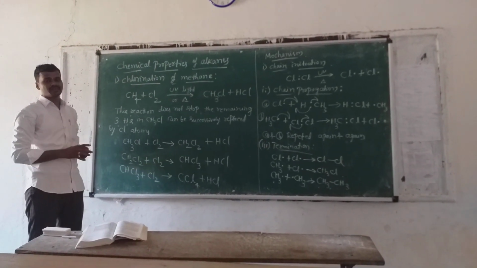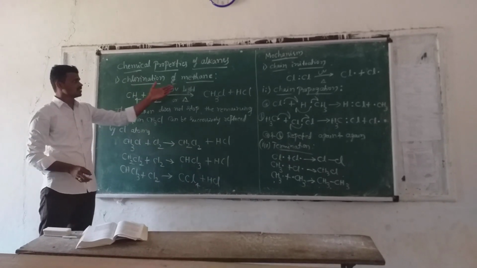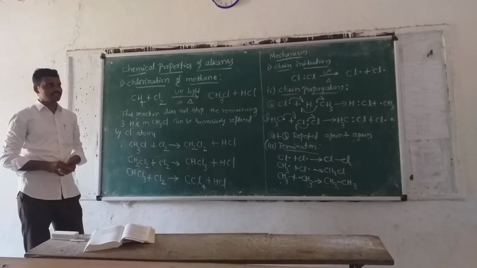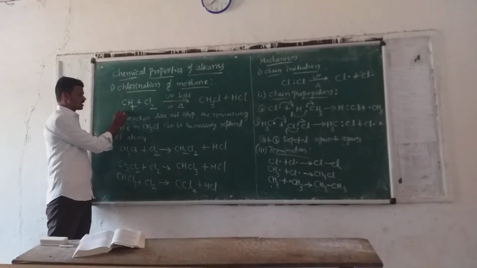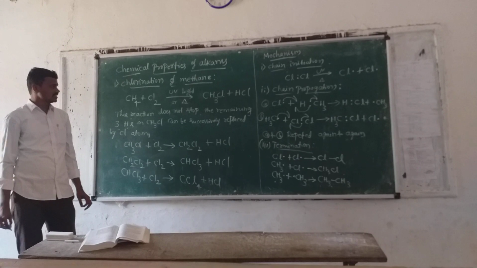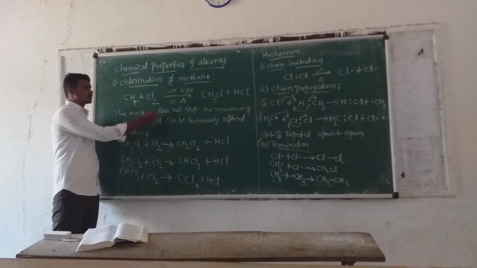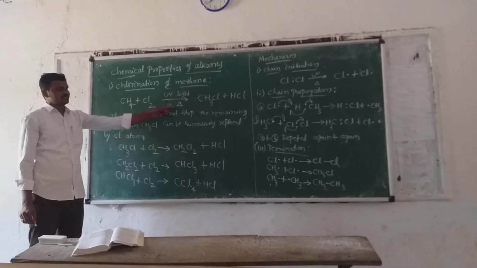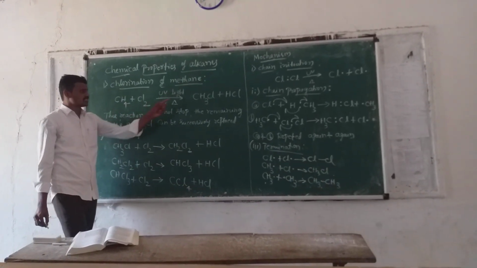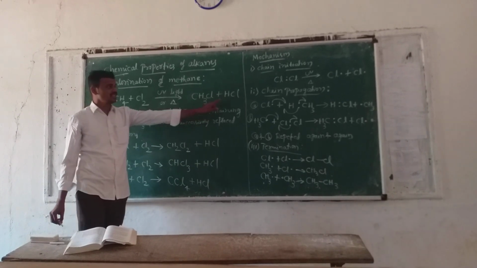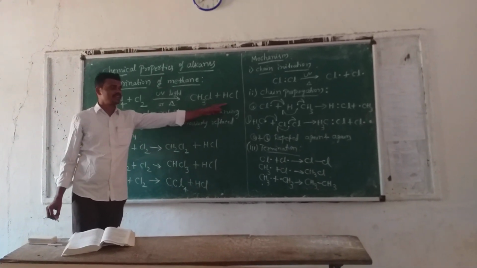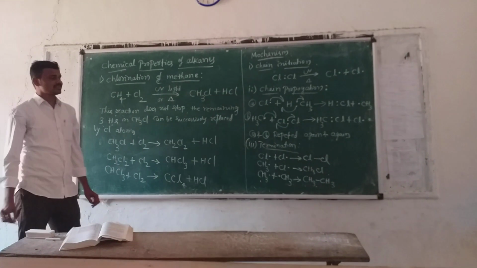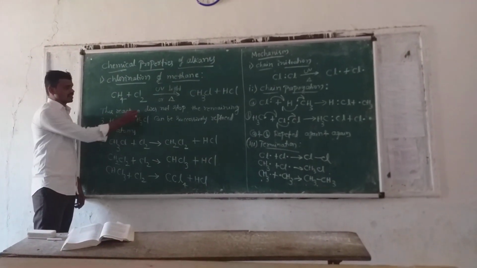We take only methane. Methane reacts with chlorine in the presence of UV light, sunlight, or just heat. Then the product obtained is CH3Cl, methyl chloride, plus HCl as the byproduct. And this reaction does not stop.